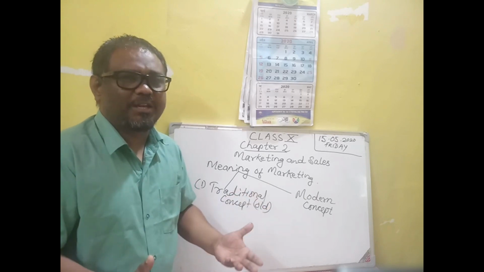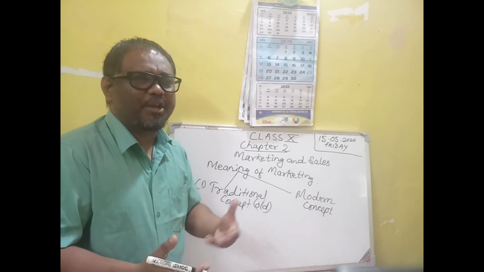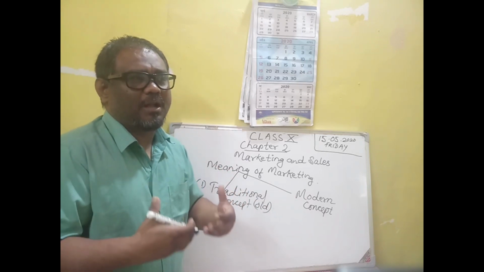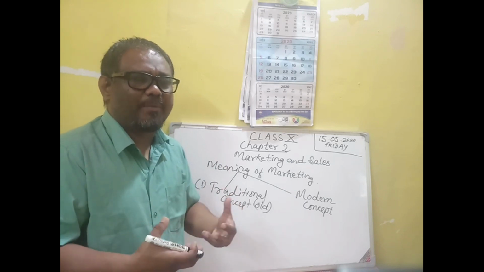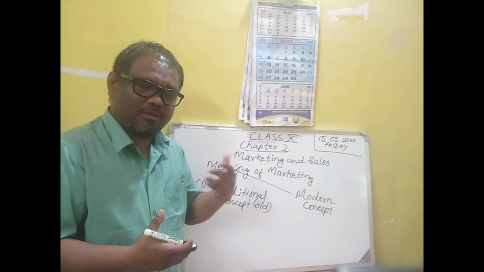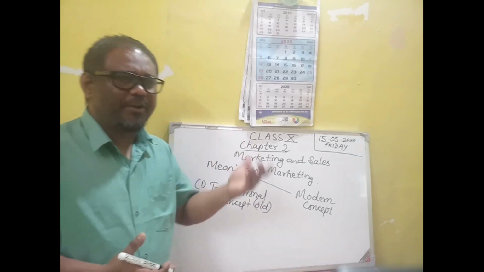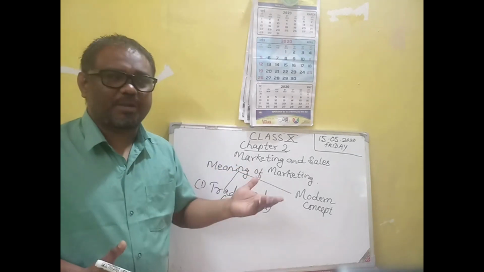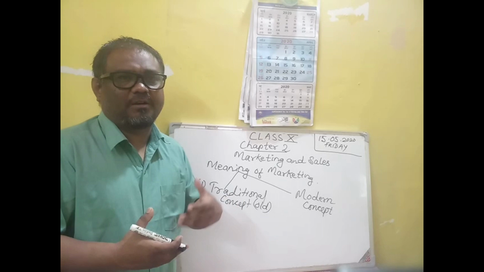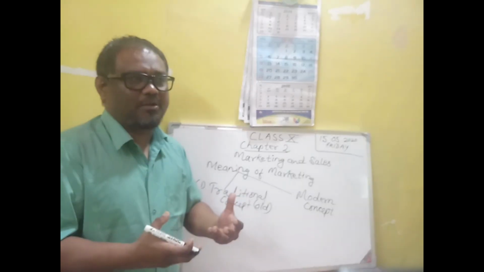Consumers were limited in number. Businessmen were also limited in number. There was very limited competition, and the consumers' choices and habits were almost similar, not like now. The likes, the taste, the habits of the consumers were almost similar.